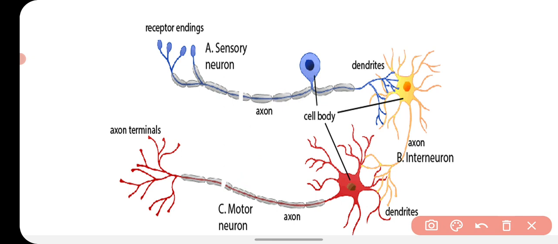The sensory neurons are the neurons which carry the impulse information from the receptors of the sensory organs to the brain and spinal cord, and whatever commands are given by the brain are conducted by another set of neurons which are called motor neurons.